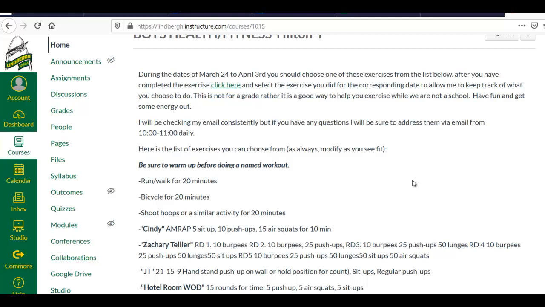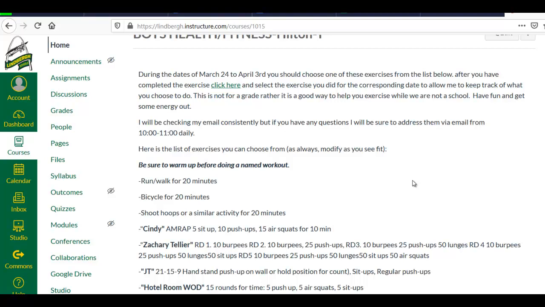Okay. Now let me talk about grading. This will not adversely affect your grade. This is basically in here to give you guidelines to continue exercising while you're out. Some of you do sports, you may not have that exercise. Here's a great way to make sure that each day you get some kind of exercise in. It's really good for your mental health. Obviously you don't want to be inactive for 2+ weeks, whatever we might wind up with. You want to make sure that you're moving, that you're doing something, and that's what it is.